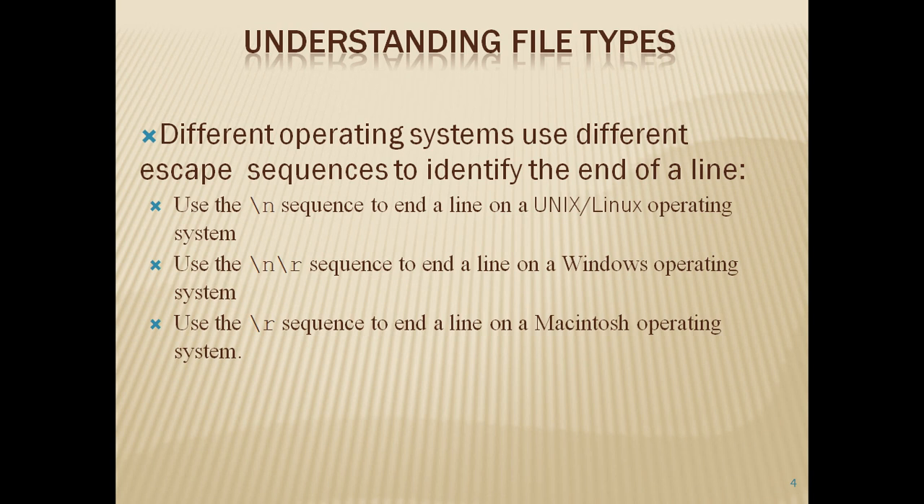Moreover, different operating systems use different escape sequences to identify the end of line. For example, \n is the end of line sequence on Unix or Linux operating systems, whereas \r\n can be used for the Windows operating system. The \r sequence can be used as end of line for the Mac operating system.